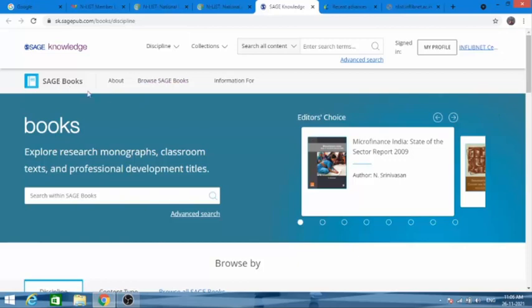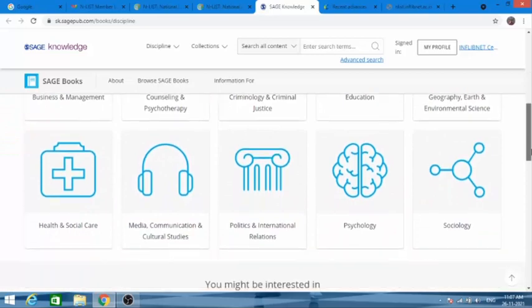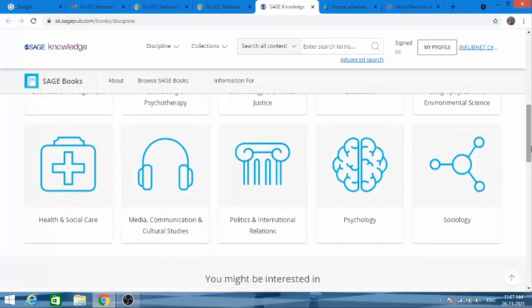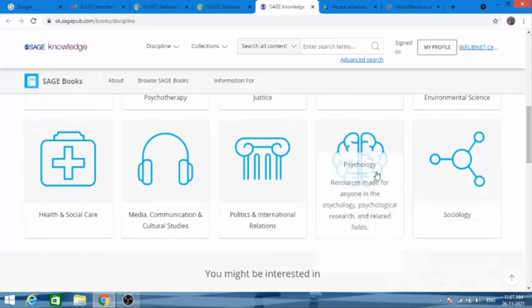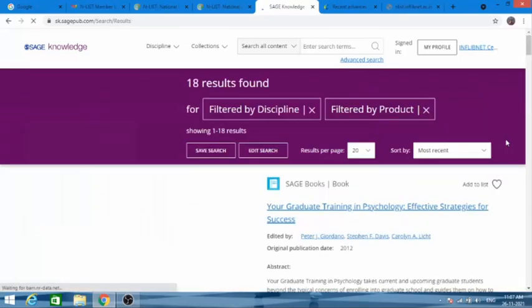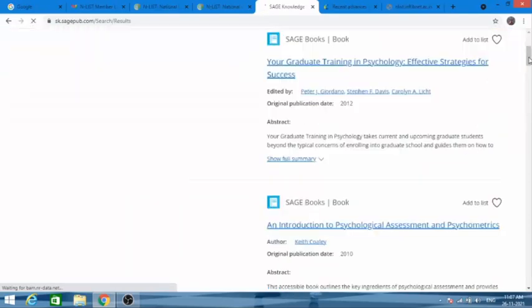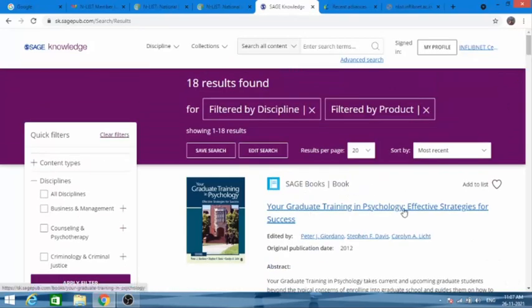Now look, the Sage site is here, Sage Books. You can browse it by discipline. All the subjects are given here. If I want a book on psychology, I'll click on psychology and I'll get the list of books. This is the first book in psychology, Graduate Training in Psychology: Effective Strategies. This is the first book.